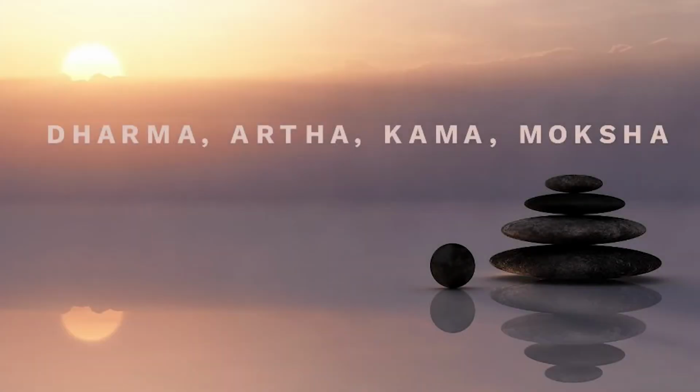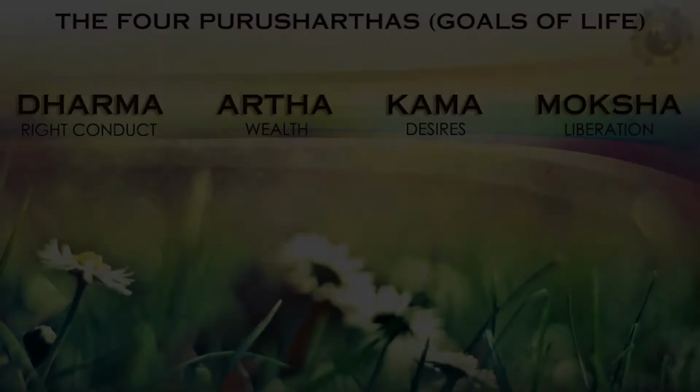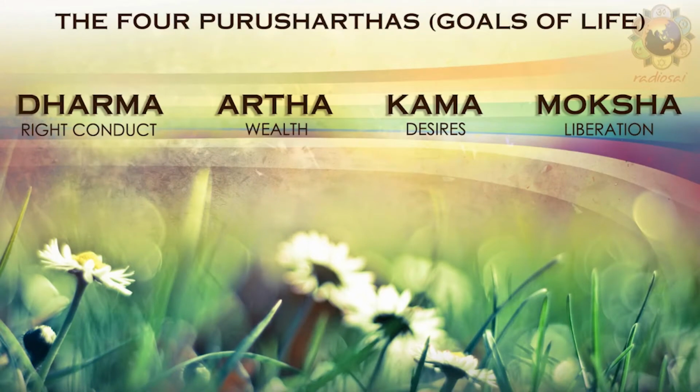We know that there are four important Purusharthas in our life, which are known as Dharma, Artha, Kama and Moksha. In simple words, our sages suggest us to know the right dharma, that is, right conduct, in the early stage of life, then to earn sufficient artha, that is, sufficient wealth, to fulfill our kama, that is, our desires, so that we can easily lead ourselves towards our final purpose of life, which is nothing but moksha, which means renunciation of our life.